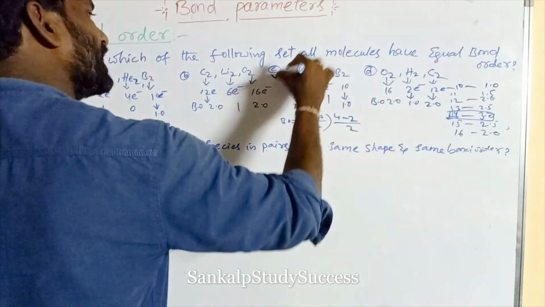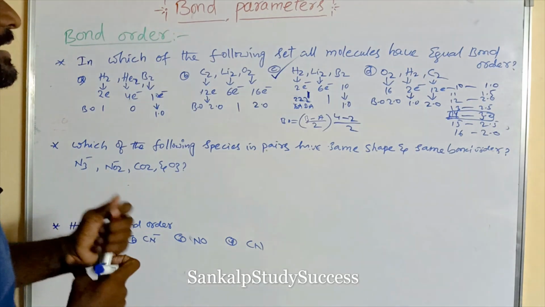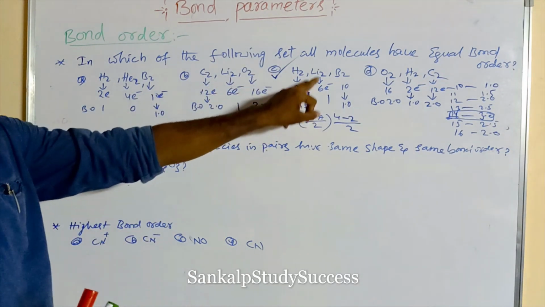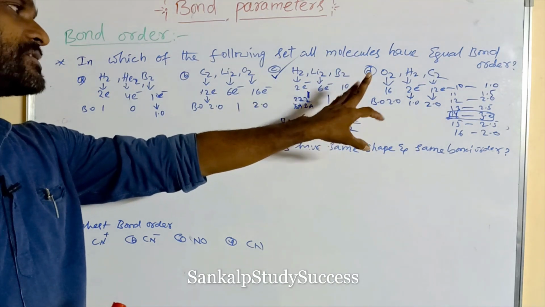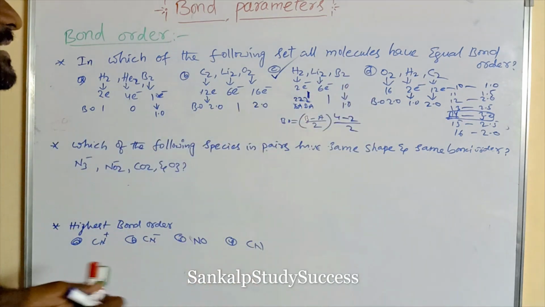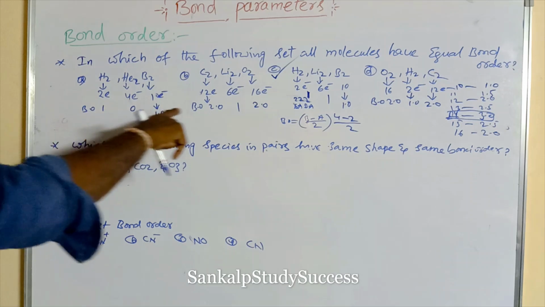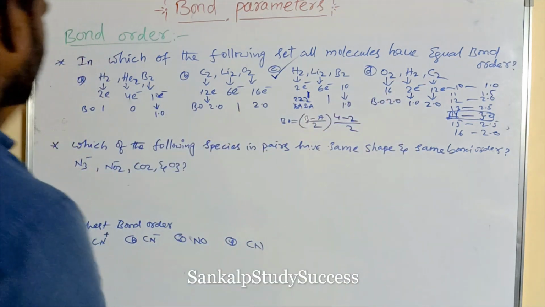So this is the right answer. C is the right answer. Why? For hydrogen, what is its bond order? 1. For Li2, what is its bond order? 1. For B2, what is its bond order? 1.0, like 1, right? So that is the answer. The remaining do not have the same bond order, right?